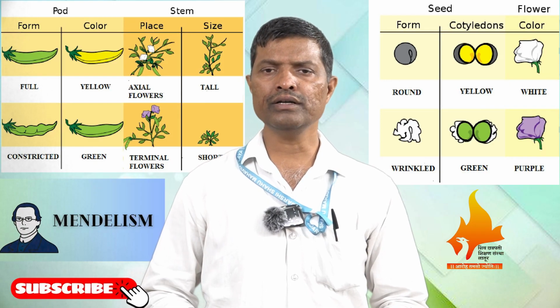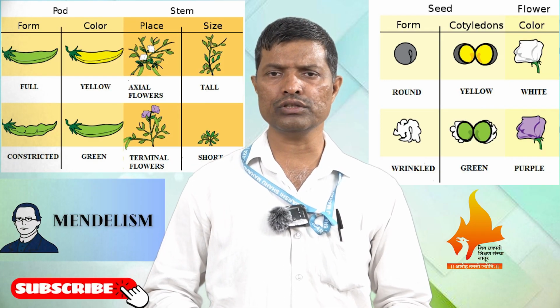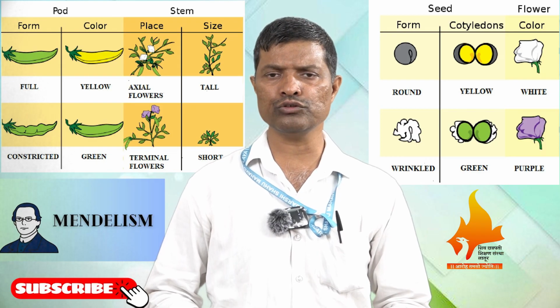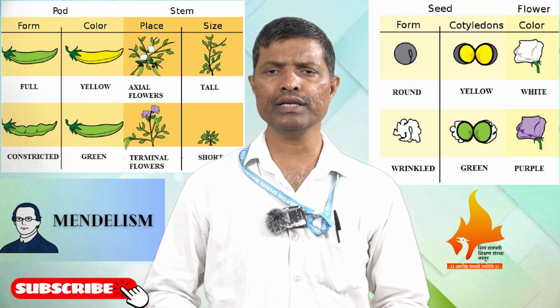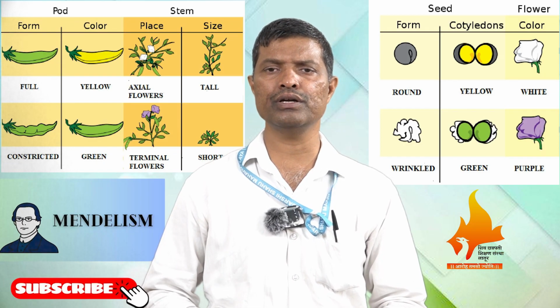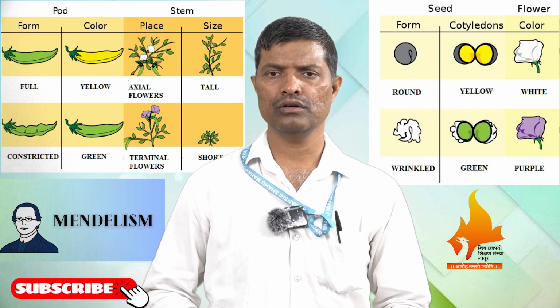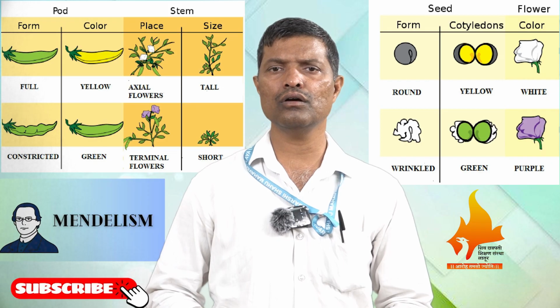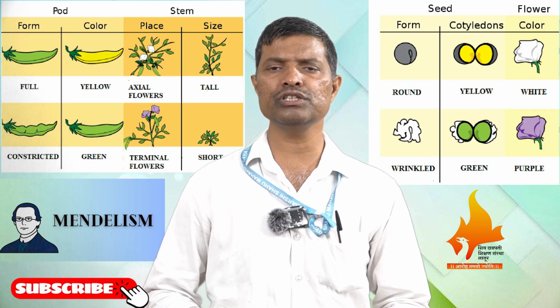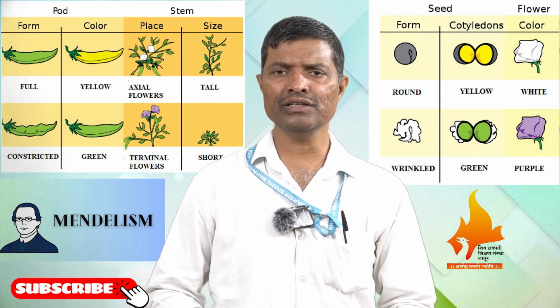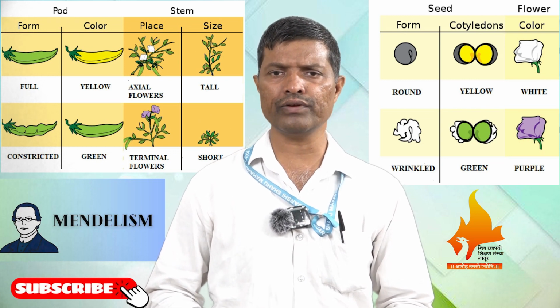But after crossing, all F1 progenies, though heterozygous, show only one character, which is tall in height; the other parental character did not appear in the F1 generation. So Mendel wondered how only one parental character appeared, and whether sex has any influence on the inheritance of the character.